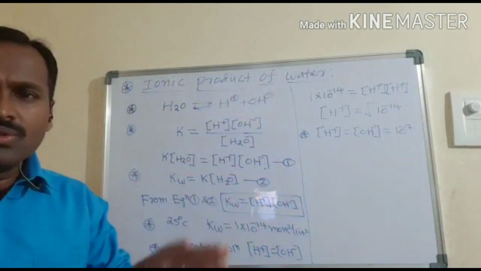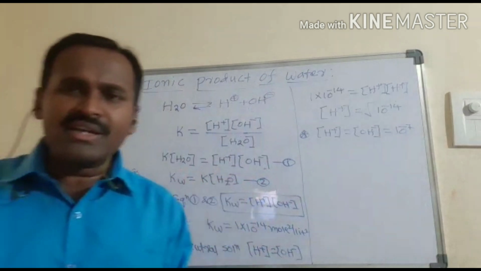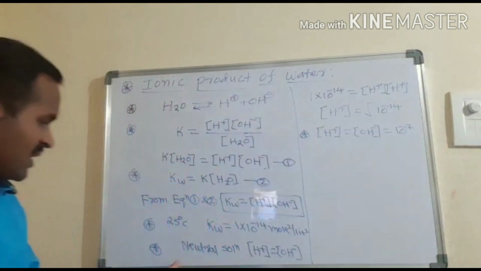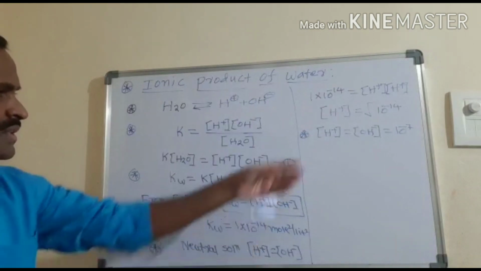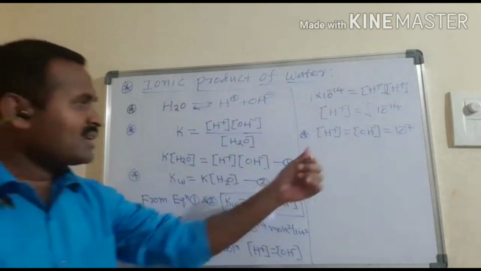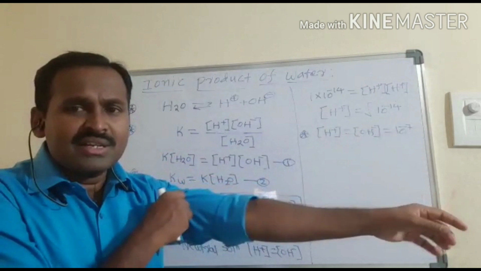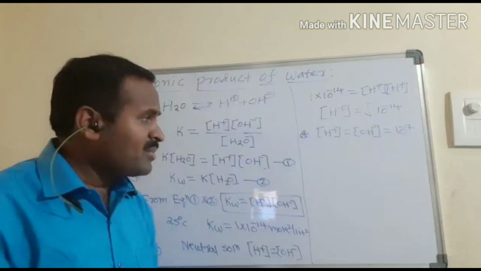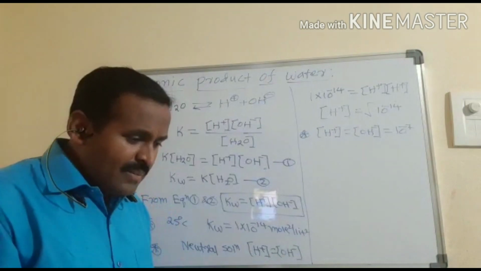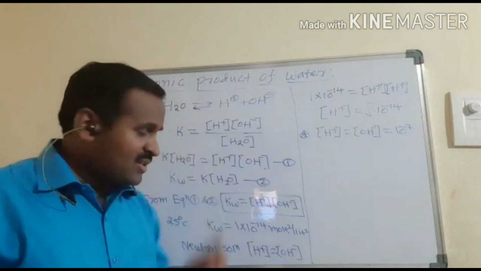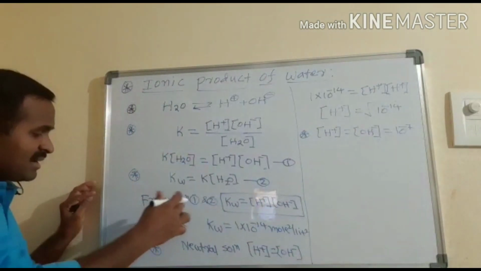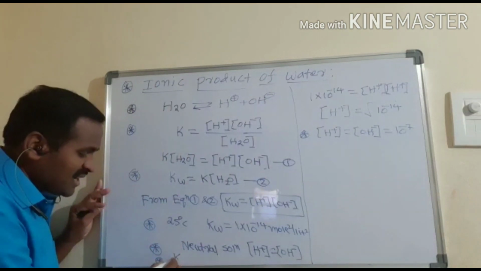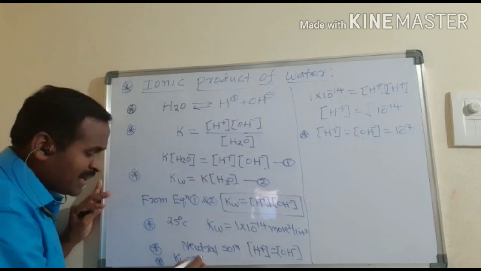For a neutral solution, the H+ ion concentration should equal the OH- ion concentration. From the ionic product of water, H+ concentration times OH- concentration equals 10^-14. Whatever Kw value I am using, it purely depends upon the temperature.